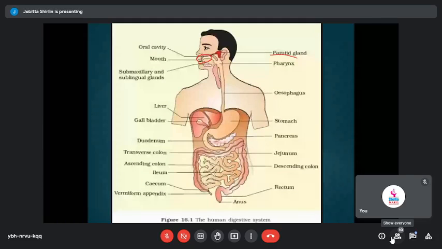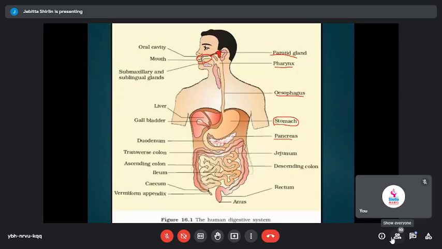The esophagus leads to a bag-like structure, which is called the stomach. Surrounding your stomach you have the accessory digestive glands, like the liver and the gallbladder, and below your stomach you have a leaf-like structure called the pancreas. Following your stomach you have the small intestine, which has different parts, and after your small intestine you have the large intestine, which also has different parts: the colon, rectum, and the anus. The system ends with an opening to the outside, which is the anus.